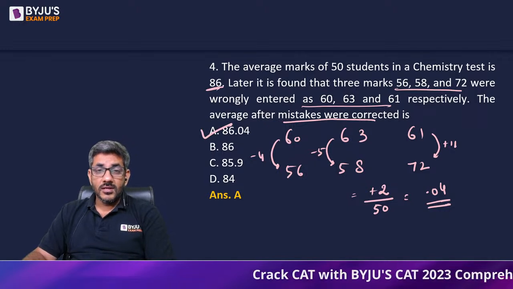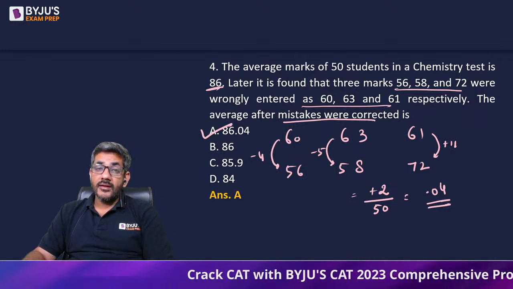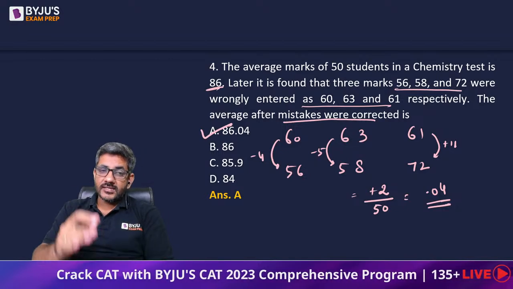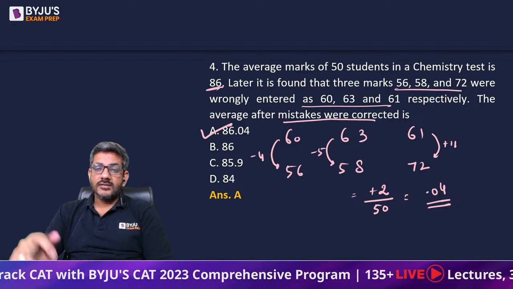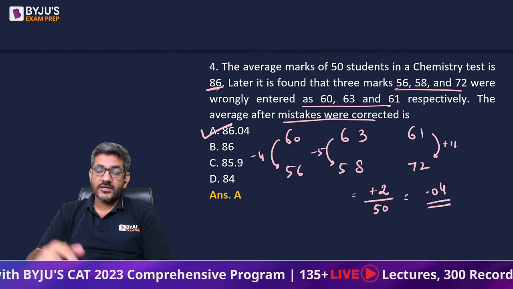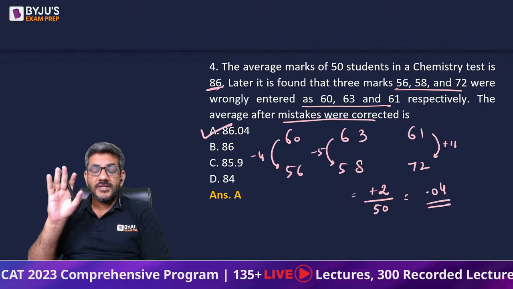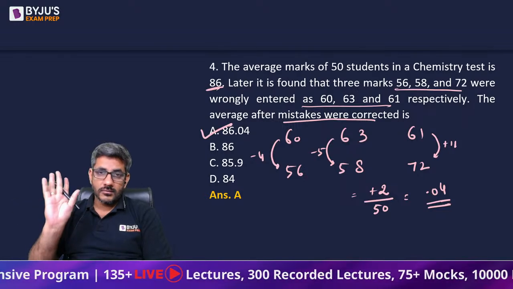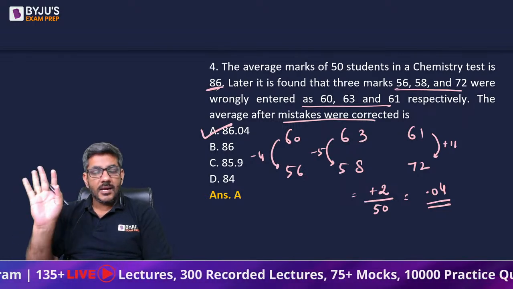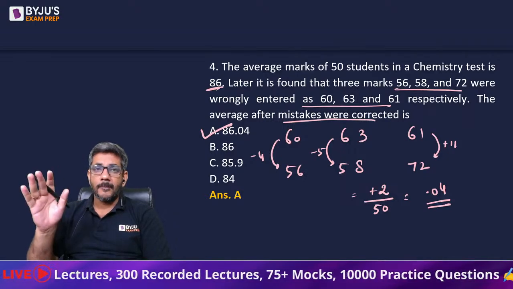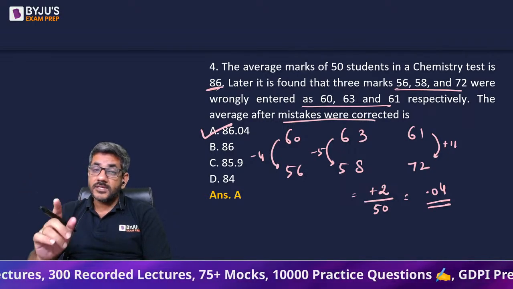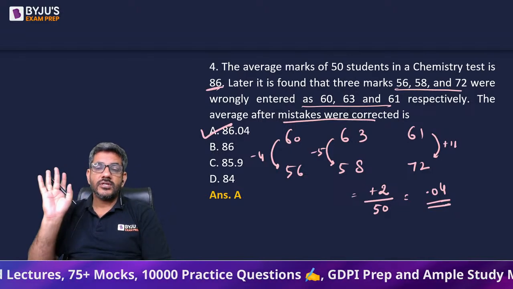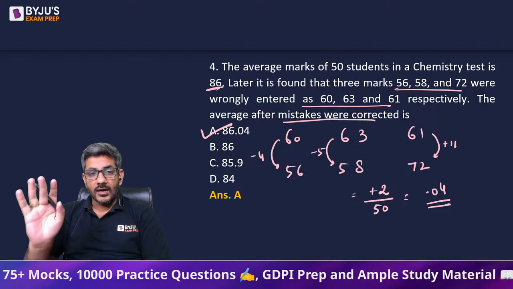Probably the easiest till now. But yes, if you are doing it by 50 into 86 is the total, then subtract 60, 63, 61, then add 56, 58, 72, and then again divide by 50 to get 86.04. If you are doing that, probably you are doing it wrong. ठीक है, आंसर मैच कर रहा है आपका, सारी बातें ठीक है, वो मेथड भी सही है, but that is not a CAT specific solution. कैट के तरीके का सॉल्यूशन वो नहीं है, कैट के तरीके का सॉल्यूशन ये है, the way we have done it on our screen now.